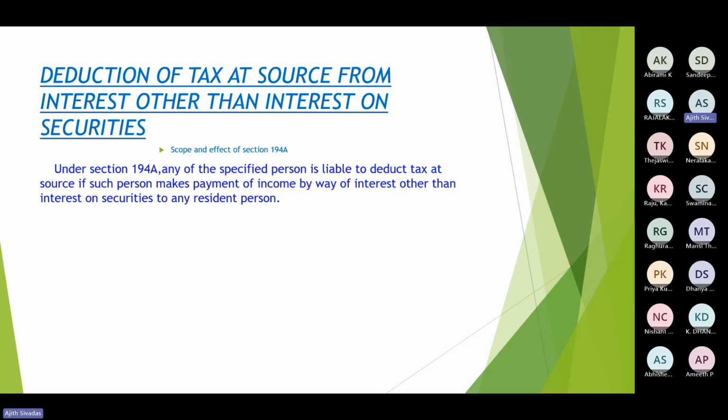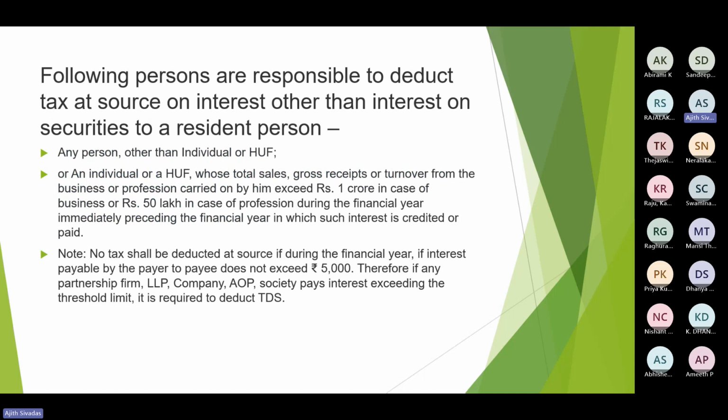So there are two differences between 193 and 194A. The first difference I was mentioning earlier: there it is interest on securities, here it is interest other than on securities. Second, if you note, there any person making payment in the form of interest on securities was bound to deduct the TDS. Whereas under this section, the point being, any specified person, then only this section would be applicable.